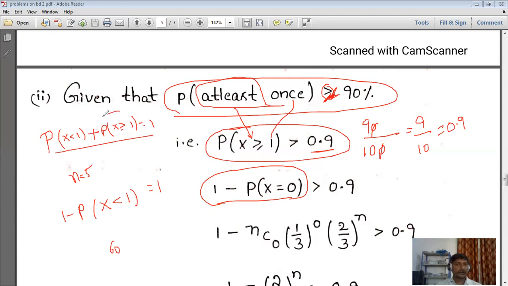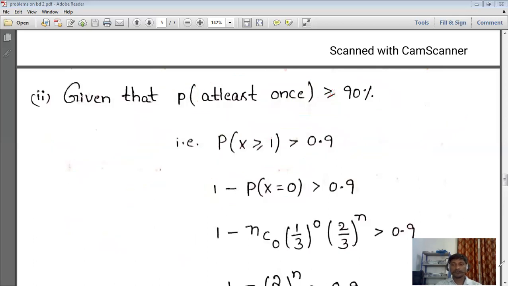We require only this one, so we take the other term to this side: 1 minus P of x less than 1. That is only what we applied here. x less than 1 means P of x is equal to 0. So 1 minus P of x equal to 0, with n unknown. P we already know is 1 by 3, and Q we also calculated, Q is 2 by 3. By taking these values, we are going to calculate n.